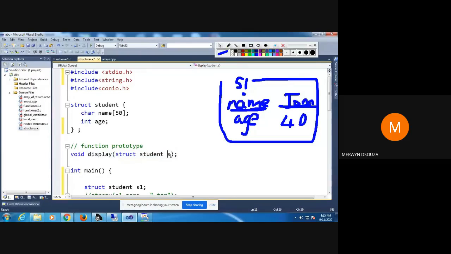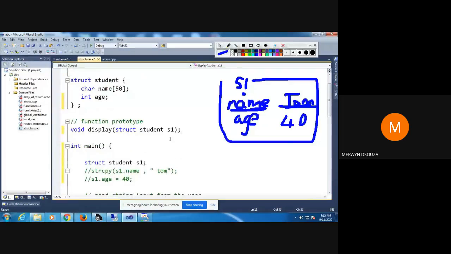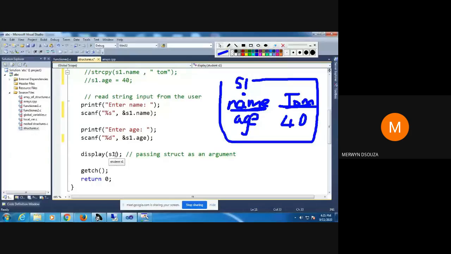variable. If you wanted, you could keep the same name, or you can change the name. It does not matter. Remember, I can change the name of the variable, or if you are getting confused you can keep it the same. So let's keep it the same. So you pass the structure.